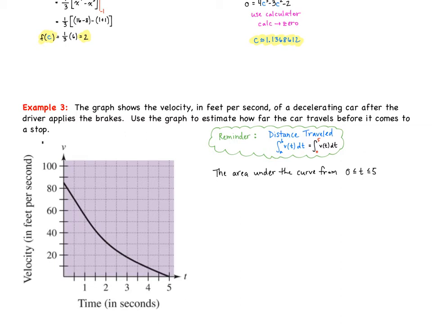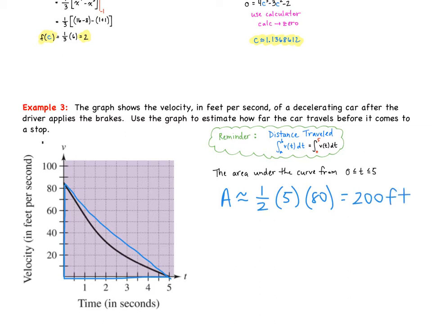So there's kind of two ways we can go about it. If you take a look at it, one thing I notice is this kind of looks like a right triangle. So if I were to connect here, we could say that's almost like saying the area is equal to the area of this triangle. The area of the triangle is 1/2, our base is 5, and our height is 80. And when we do this, we get it to be 200 feet. So I could say the area is roughly 200 feet.